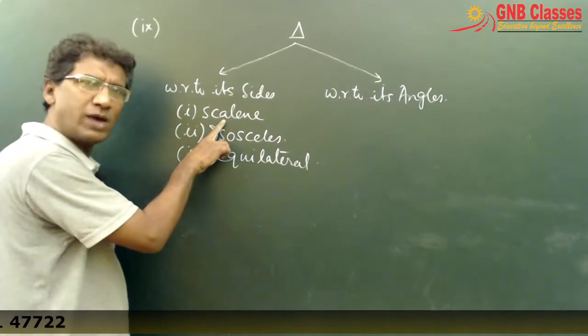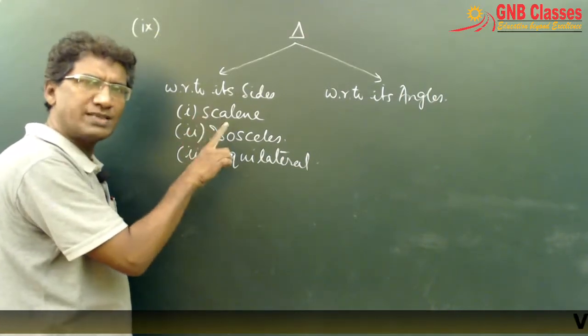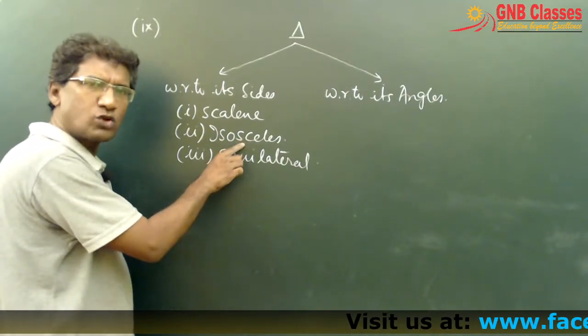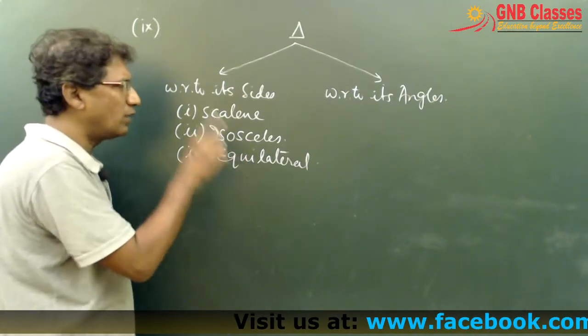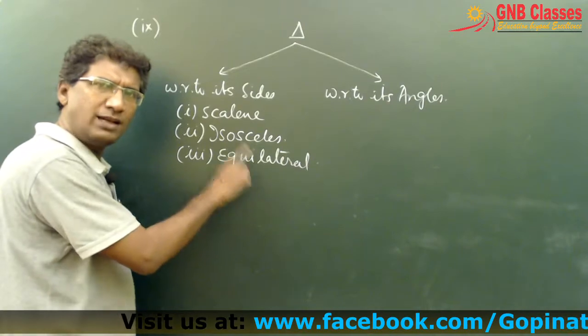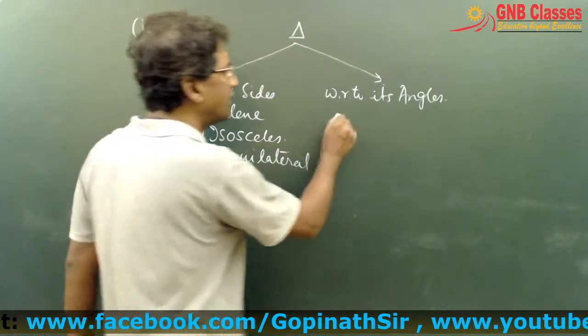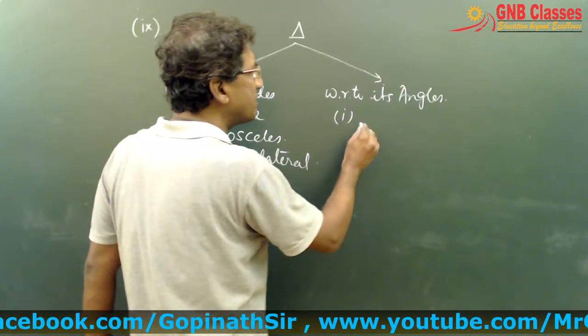What is a scalene triangle? A triangle whose three sides are unequal. What is an isosceles triangle? The triangle whose two sides are equal. And what about the equilateral triangle? All sides are equal. Now, with respect to its angles, a triangle can be classified as